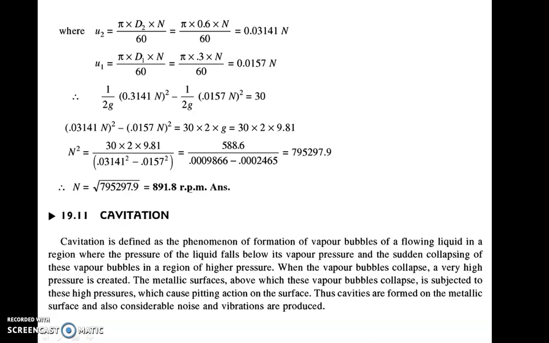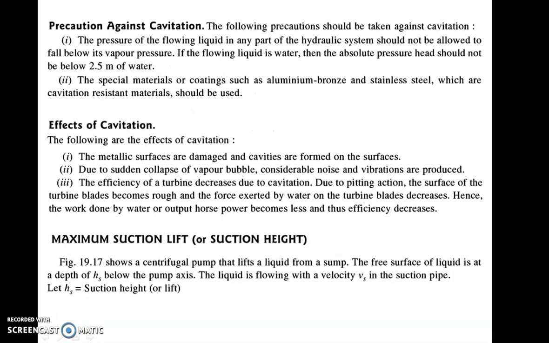If the pressure is falling below the vapor pressure, then cavitation will occur. Cavitation is not a desirable phenomenon. To avoid cavitation, you have to take care that the pressure at that point should be above the vapor pressure of that liquid.